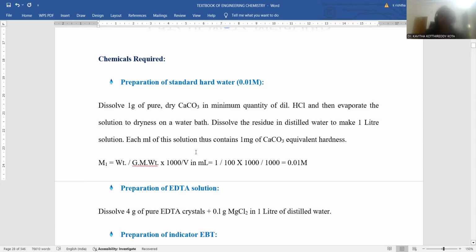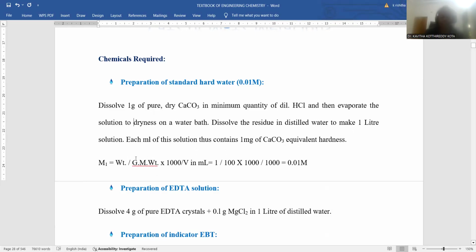In order to calculate its molarity, we have the formula: molarity is equal to weight by gram molecular weight into 1000 by V in ml. Here the weight of the sample taken is 1 gram, and the gram molecular weight of calcium carbonate is 100, and we prepared a 1 liter solution.